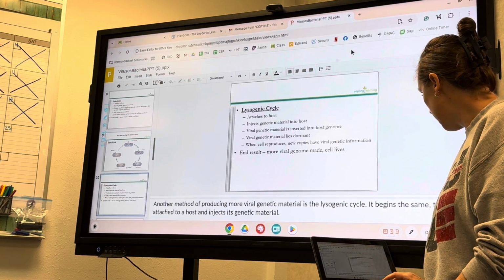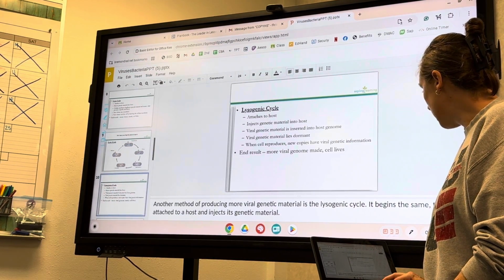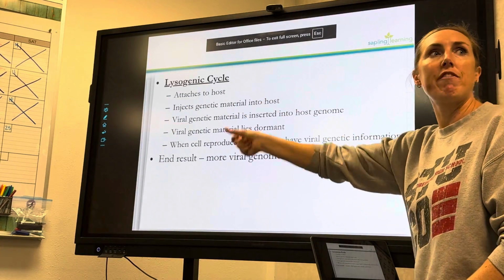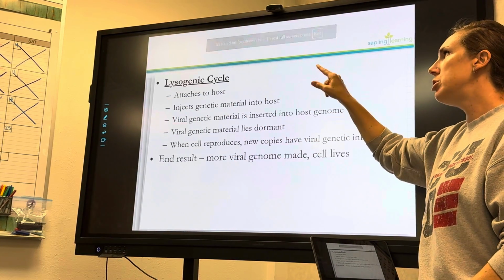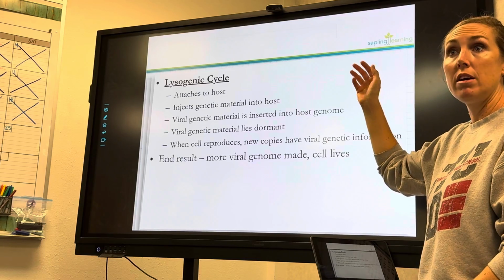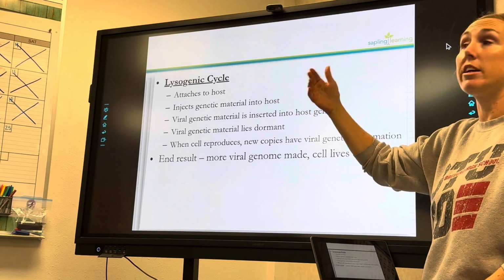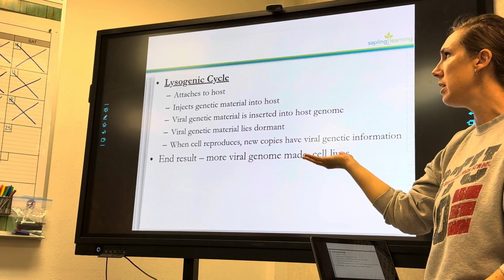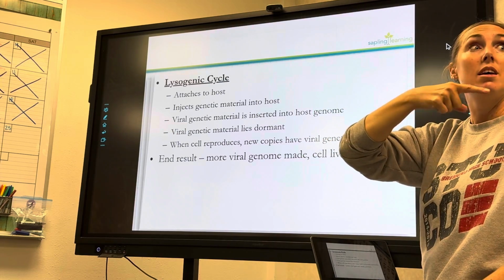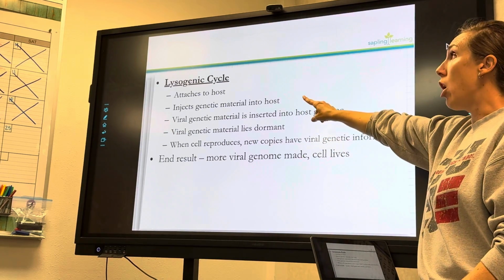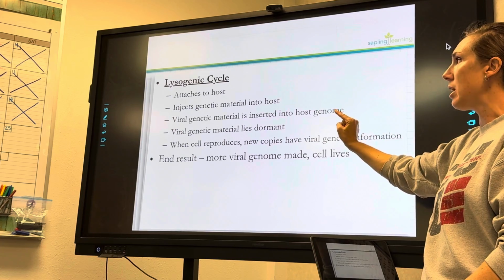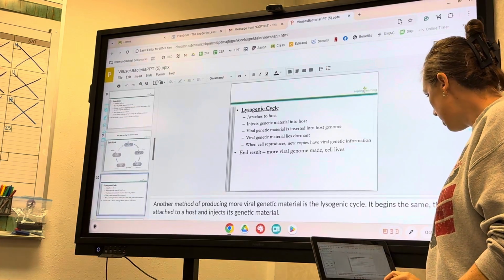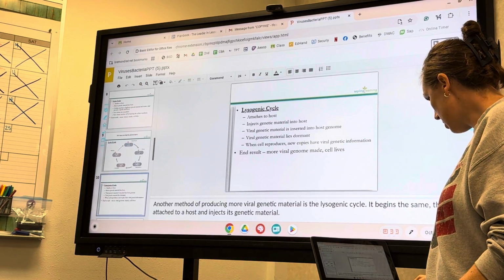Next one. Okay, we had the lytic cycle. Lit, match, fast. Lysogenic. Isn't that the longest word ever? This is the longer, sneakier cycle. Why is it long and sneaky? Because it can go from anywhere, right? Yes. So the host attached injects its genetic material, but check this creepy cycle out.